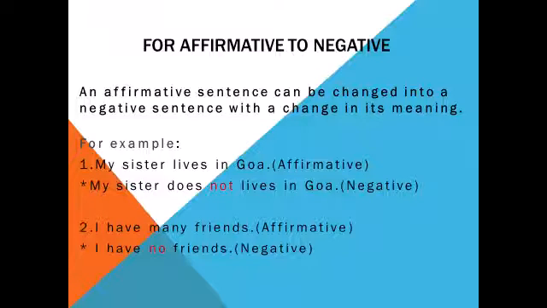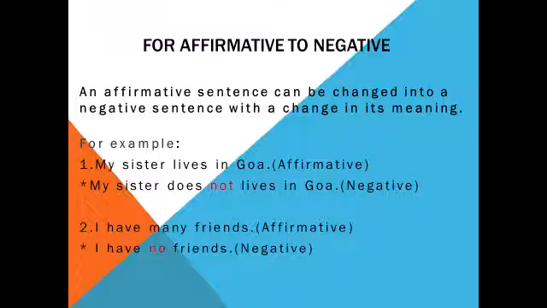For example, my sister lives in Goa. Here I have told you that after the helping verb we will write not, but in this sentence there is no helping verb given. Then what will we do? Now we will first recognize which tense it is, then we will put the helping verb.